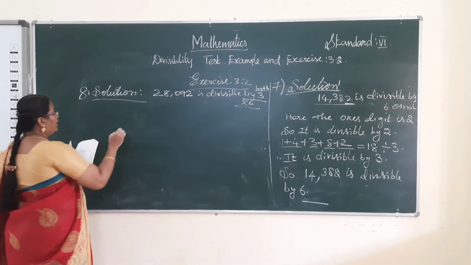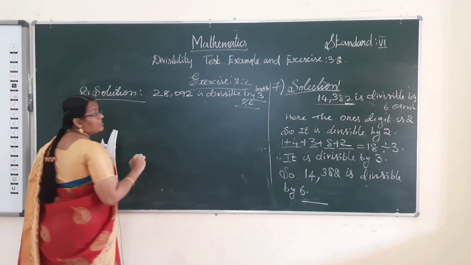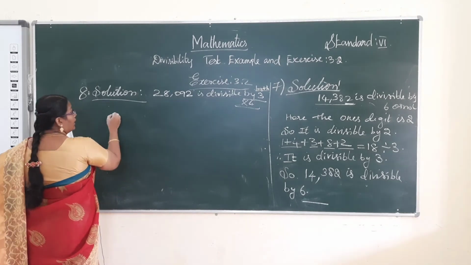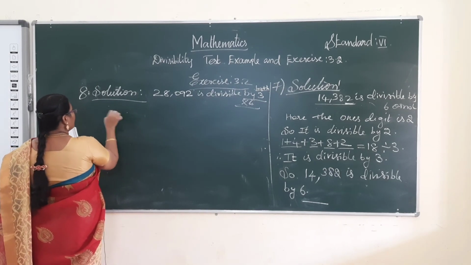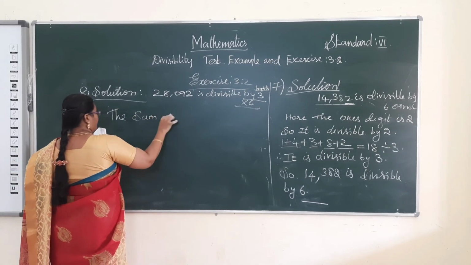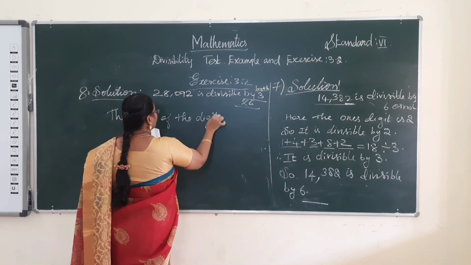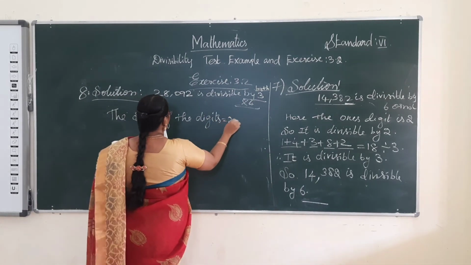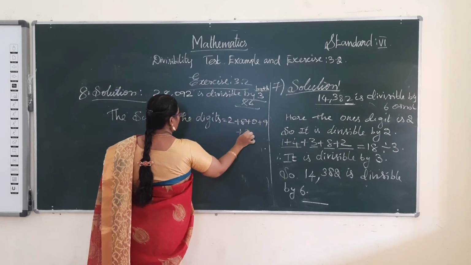Okay. Now check that. First check the divisibility test for 3. Okay. So what is the rule? The sum of the digits. 2 plus 8 plus 0 plus 9 plus 2.